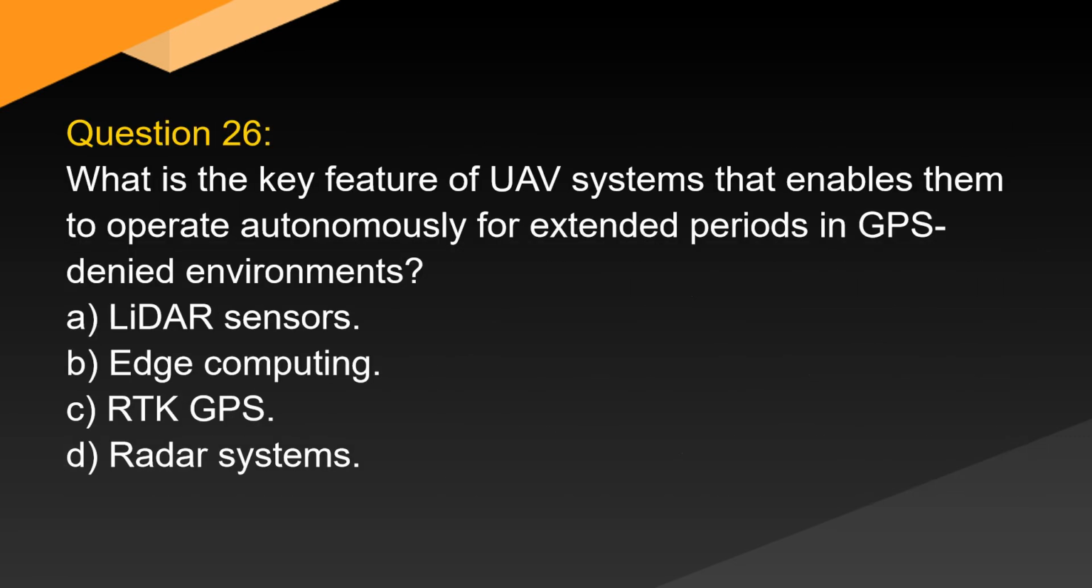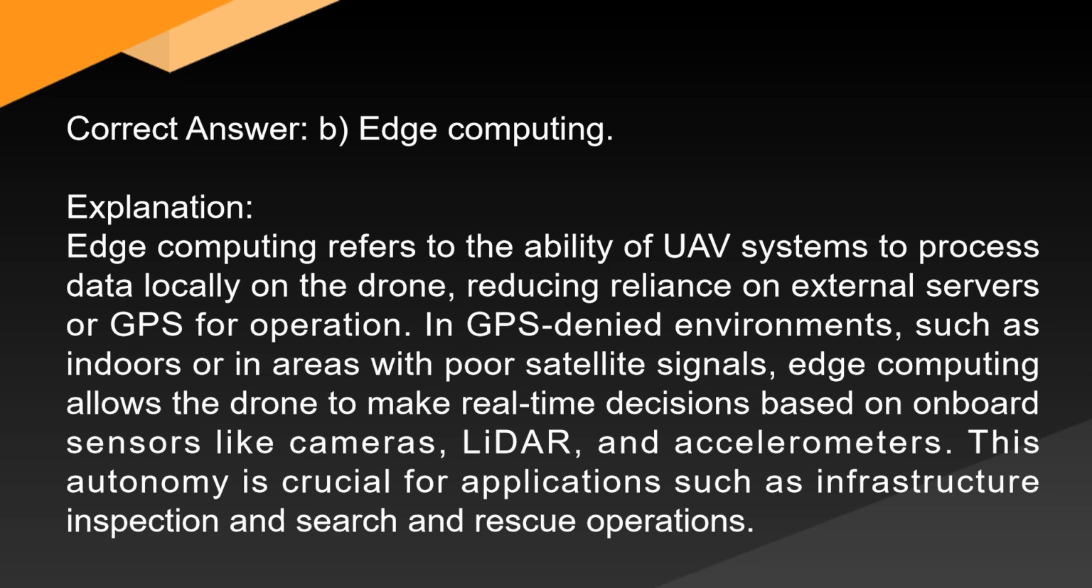Question 26. What is the key feature of UAV systems that enables them to operate autonomously for extended periods in GPS-denied environments? A. LiDAR sensors. B. Edge computing. C. RTK GPS. D. Radar systems. Correct answer, B. Edge computing.